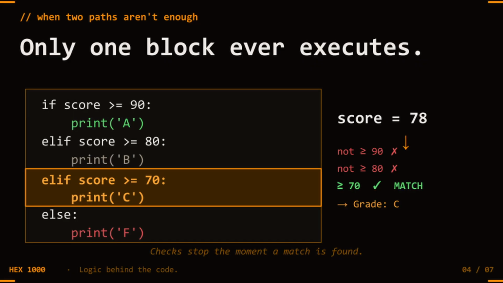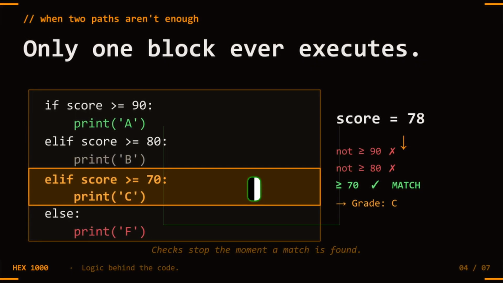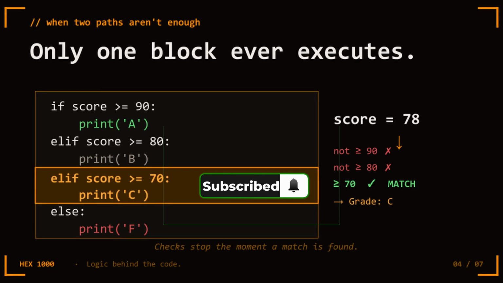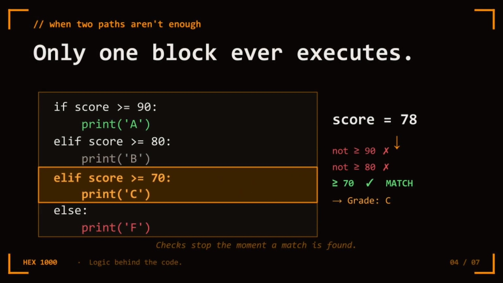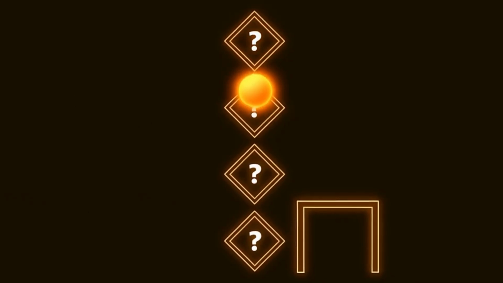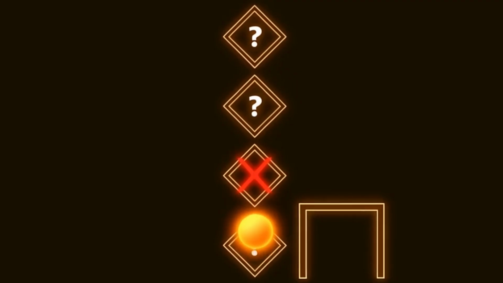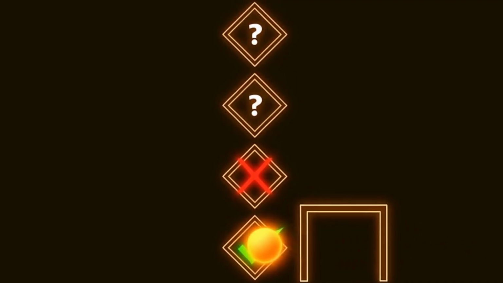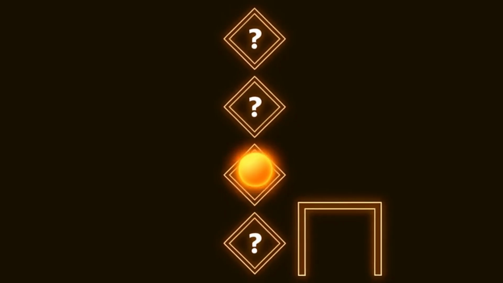This is the tool. But sometimes there aren't just 2 possibilities. Sometimes there are 3 or 5. You need to check multiple conditions in sequence and take a different action for each one. Python gives you elif, short for else if. You chain them together. If this, do that. Else if this other thing, do this instead. Else if this third thing, do something else. And finally else, if nothing matched, do this.